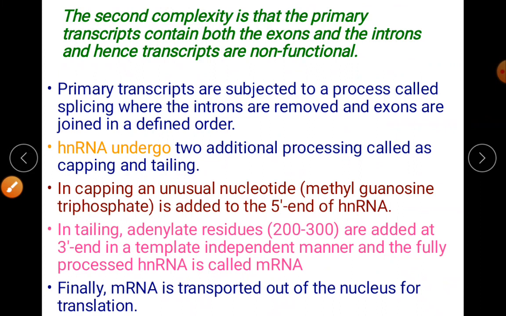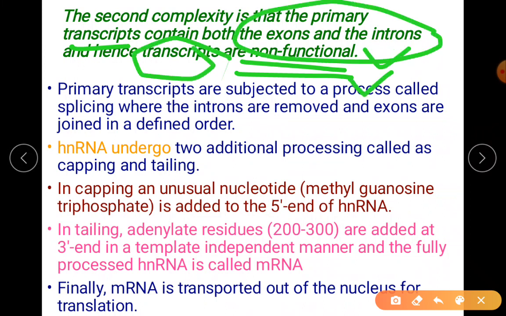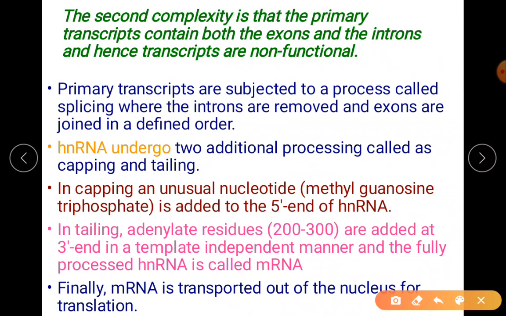Then the second complexity is converting the transcript into functional mRNA. So it was actually non-functional. The transcript is non-functional. Why is it non-functional? Because of the presence of introns. Intervening sequences, they are interrupting the exons, they are interrupting the gene. That is why we call the DNA as the split gene. The mRNA you got is heterogeneous because of the presence of introns. We call it a heterogeneous mixture.